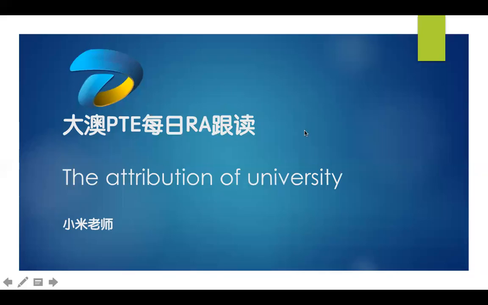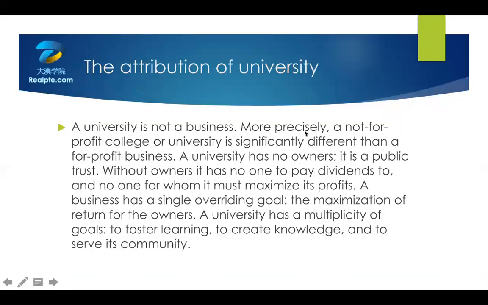我们来看一下这一道题，the attribution of university。OK，我们来看第一部分。A university is not business. More precisely, a not-for-profit college or university is significantly different than a for-profit business. A university has no owners. It is a public trust. Without owners, it has no one to pay dividends to, and no one for whom it must maximize its profits. A business has a single overriding goal, the maximization of return for the owners. A university has a multiplicity of goals to foster learning, to create knowledge, and to serve its community.